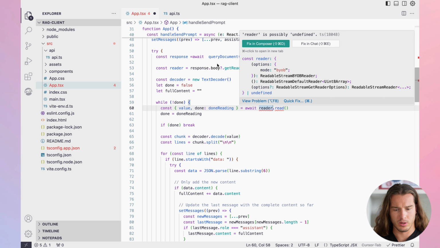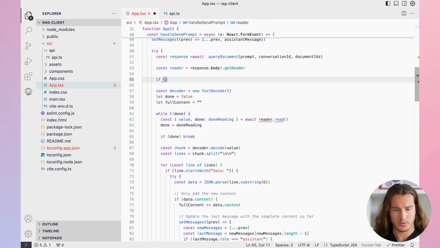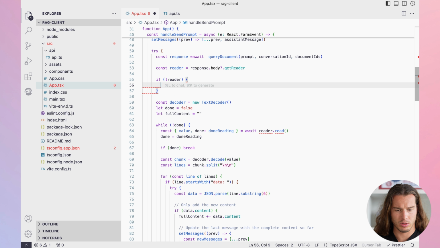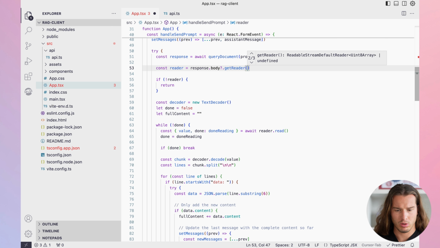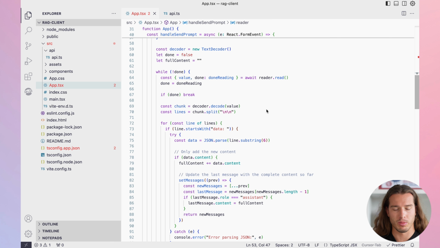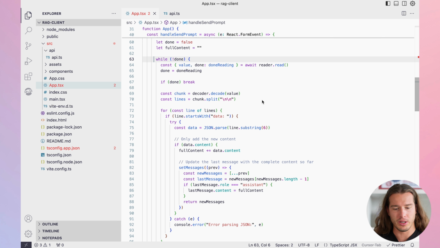Reader is screaming, so if there's no reader, we should probably throw an error, right? Or just return. Huh. We actually need to call this function, of course. And what do we do here? As I said, it's a common practice when getting a readable stream. So we have a while loop, and until it's done, we are decoding chunk by chunk.